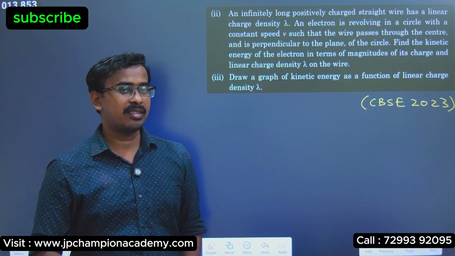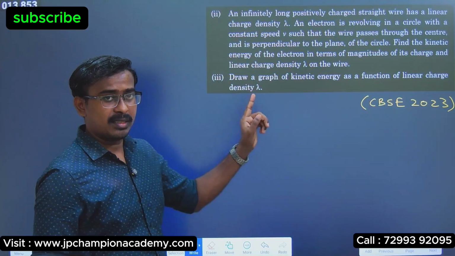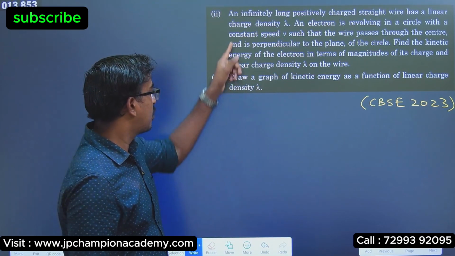Now we will go to a very interesting problem, CBSE 2025 problem. So let's see what they have given. It's been asked in the 5-mark subdivision. It's a 3-mark question together. Okay.